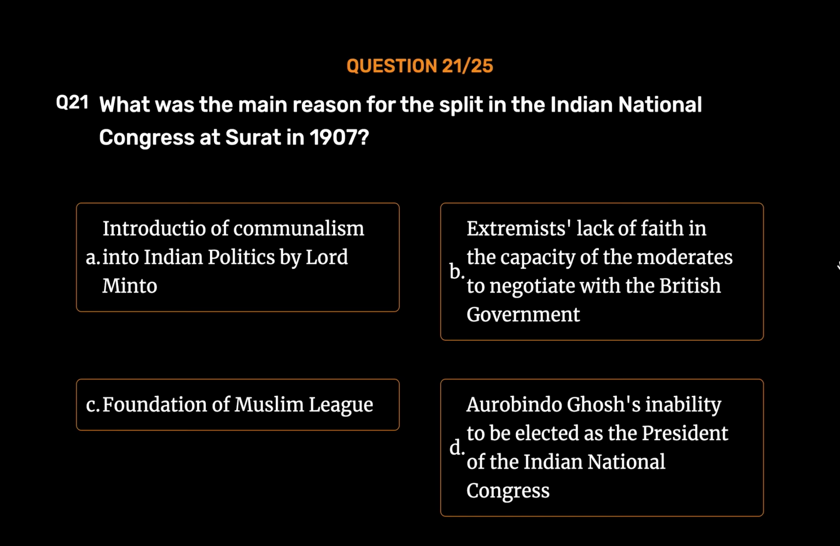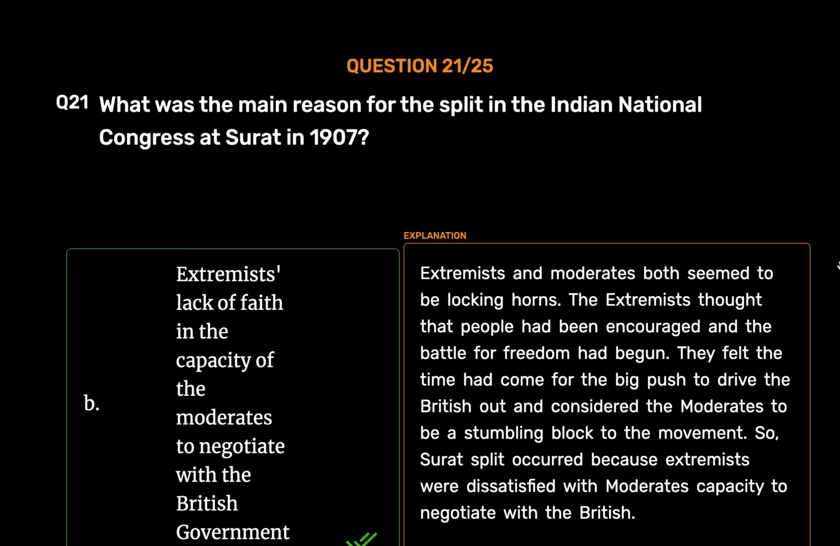The correct answer is Option B. Extremists' lack of faith in the capacity of the moderates to negotiate with the British government. Extremists and moderates both seem to be locking horns. The extremists thought that people had been encouraged and the battle for freedom had begun. They felt the time had come for the big push to drive the British out and considered the moderates to be a stumbling block to the movement. So, the Surat split occurred because extremists were dissatisfied with moderates' capacity to negotiate with the British.